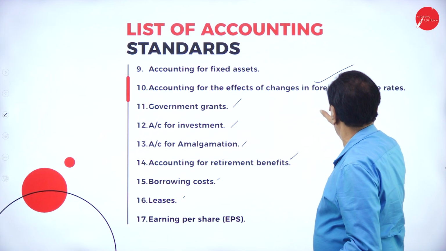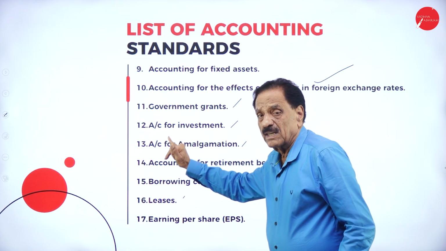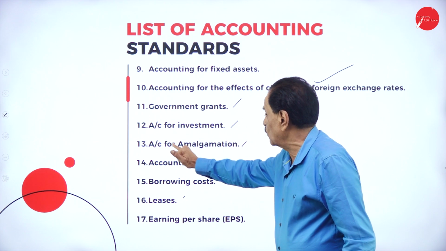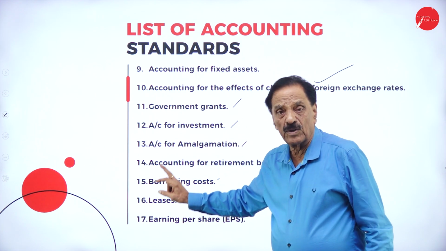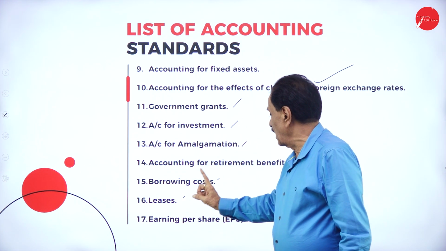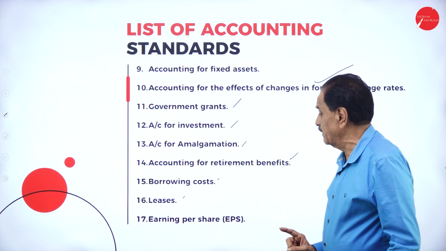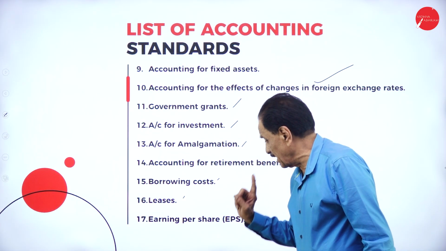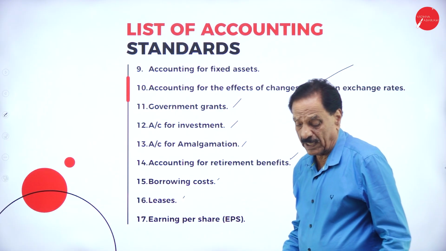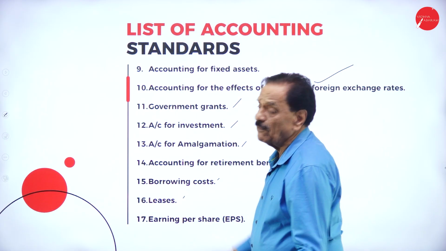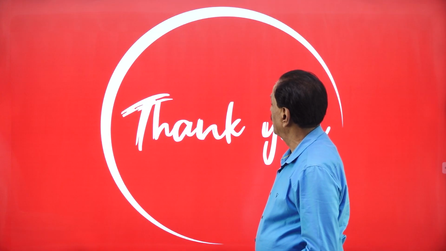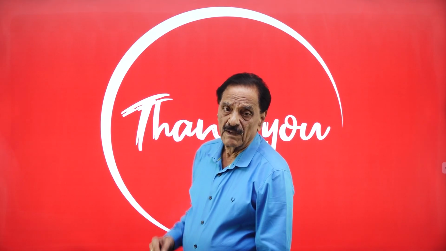Accounting for the effect of changes in foreign exchange rate, government grant, accounting for investment, accounting for amalgamation, accounting for retirement benefit, borrowing costs, leases, earning per share. So any 10 if you learn, that's okay for you. Hope you understand. So in the first session, I already told you about the account.